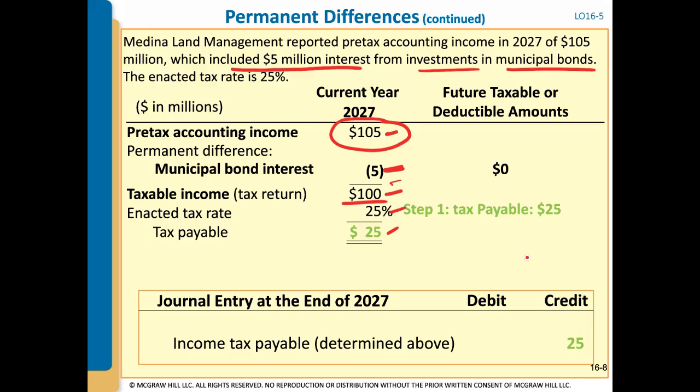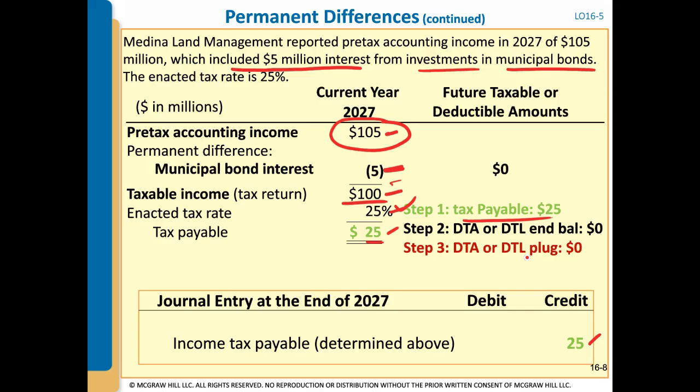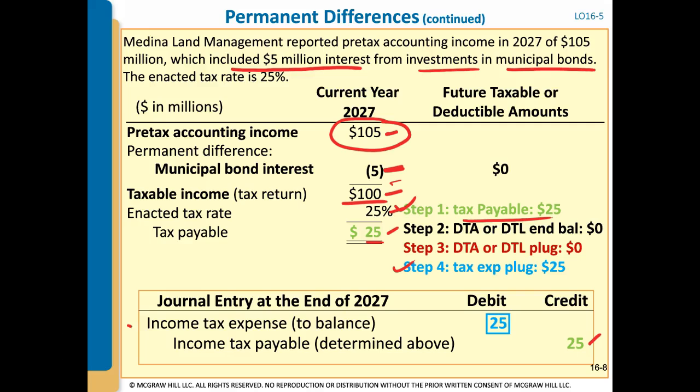So we still go through that 4-step process that we've been dealing with for tax accounting in every single one of these videos. Step 1, you calculate your current income tax payable, which is $25. So we credit income tax payable or liability for $25. Step 2 is calculate your ending deferred, which we don't have, which means we don't have to calculate our difference between our beginning and ending deferreds. And step 4 is plug to the income tax expense. So we would have a debit to income tax expense for $25.